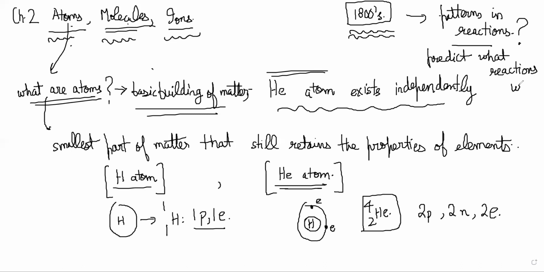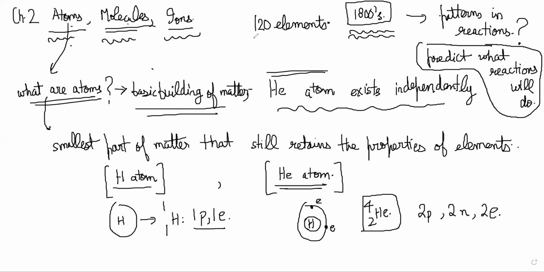To be able to predict that, first they thought about how to organize all the matter that they knew, and people like Mendeleev came up with elements. So they distinguished that oxygen is way different from carbon, and carbon is different from nitrogen, and so they were able to distinguish between elements. By now we have discovered around 120 different elements, right? Each of those elements has its own unique set of properties.